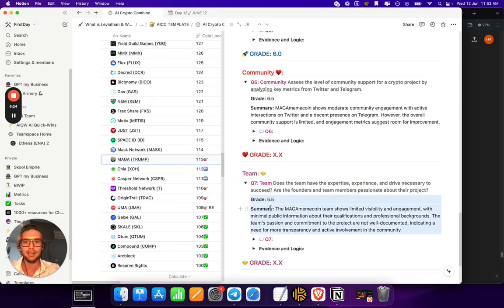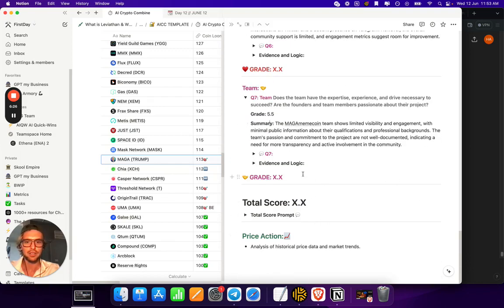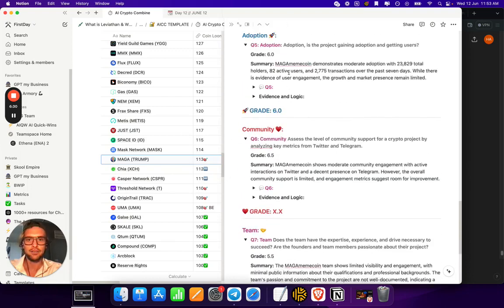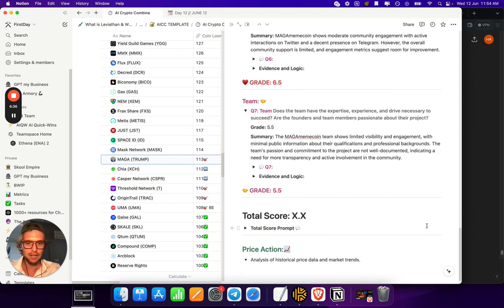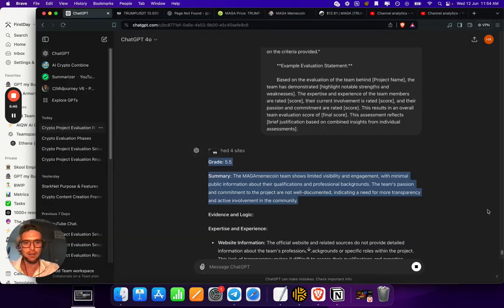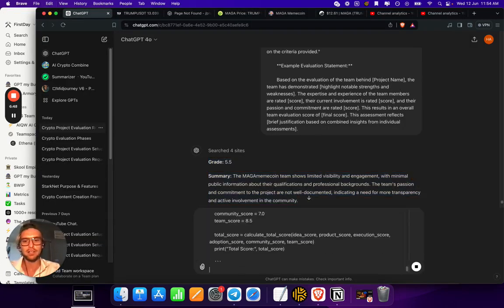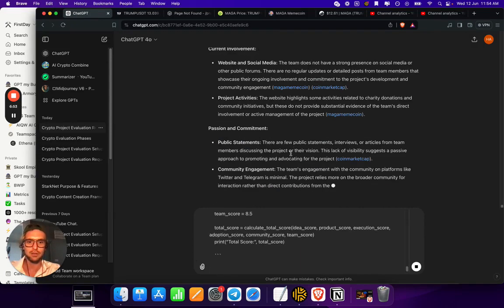Go ahead and check that out if using AI to find investment opportunities is of interest. We can see 5 and 6.5. So not the highest score here for the Don. But again, like I mentioned, we're trying to get it to do something that it's really not fundamentally built to do. So the total score, this is our last little piece of the puzzle. We have our little calculation algorithm. This will give it the total score.